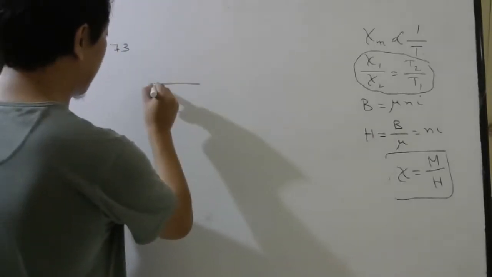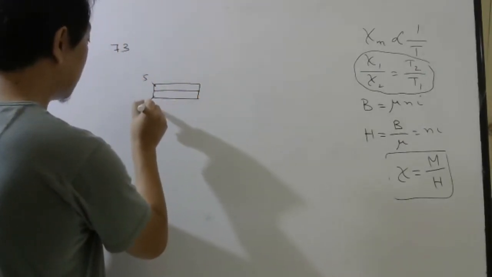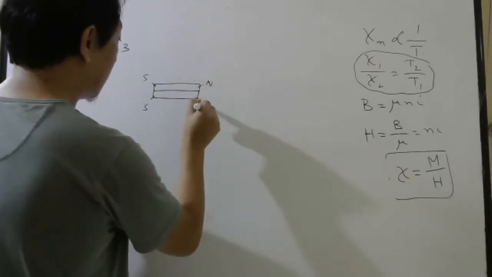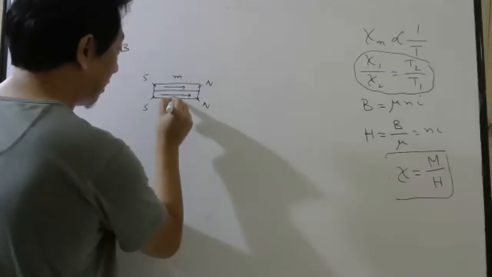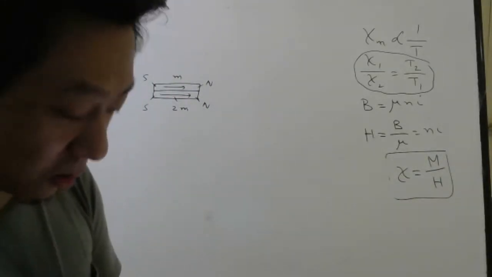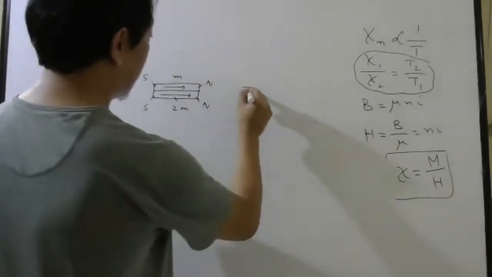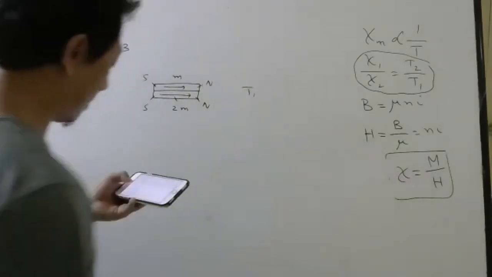So in the first case, the similar poles are on the same side: south, south, north, north. But remember, one has magnetic moment M, other one has magnetic moment 2M. And the period of oscillation is T1, when this oscillates in a magnetic field.